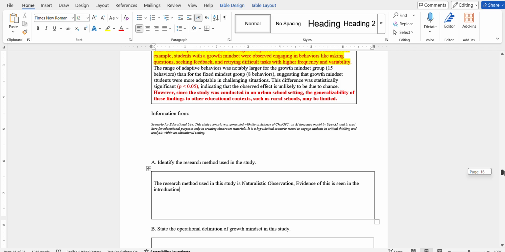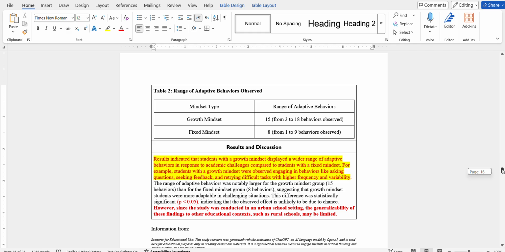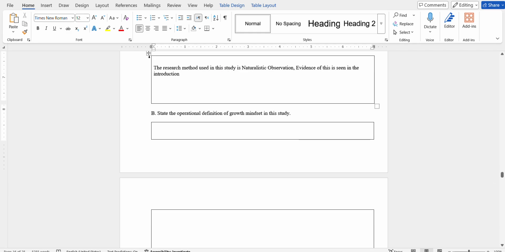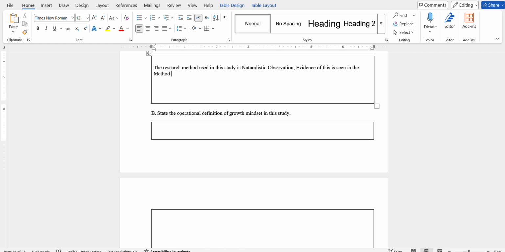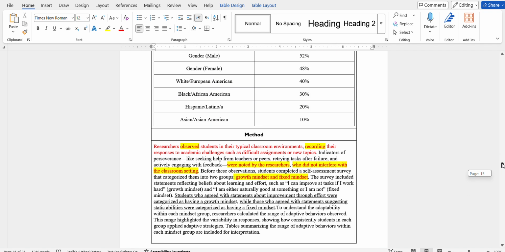Not introduction, I think method. Yeah, method. Evidence of this is seen in the method of the study, such as what we highlighted: researchers observed students in their typical classroom environments, reporting their responses.